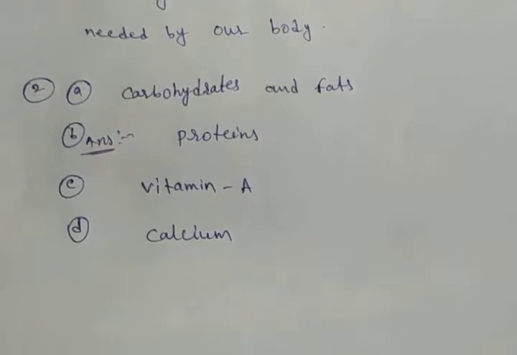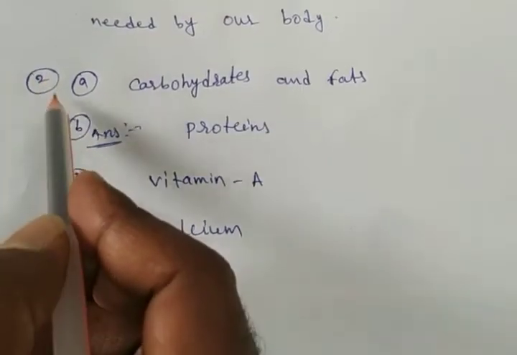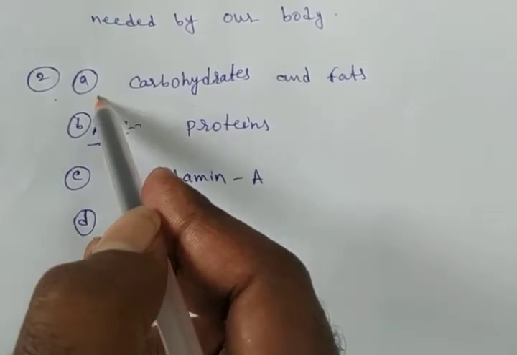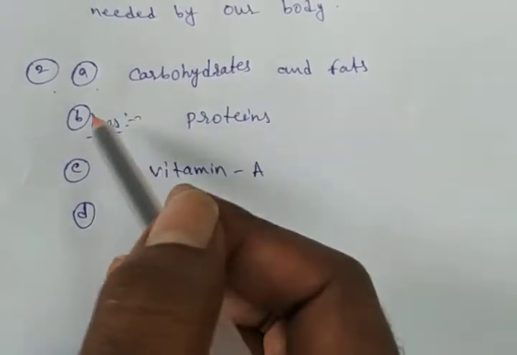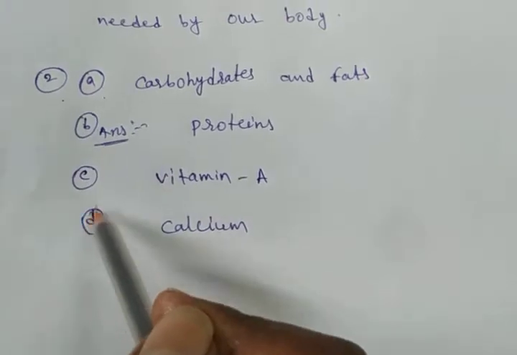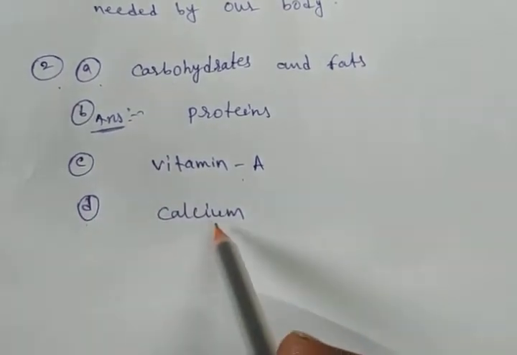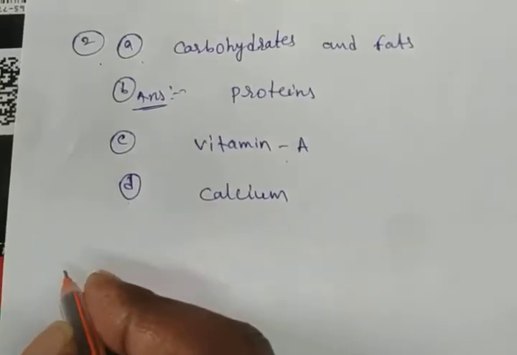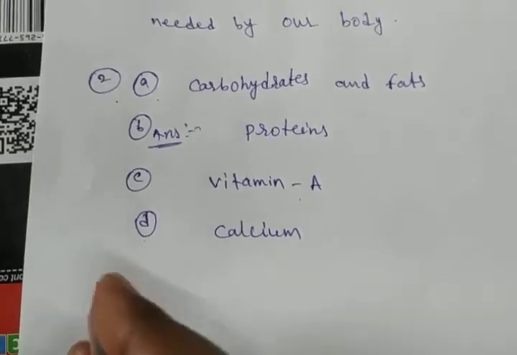Okay, this is the second question. In second question there are four parts, A, B, C, D. A is carbohydrates and fats. B answer is protein. C answer is vitamin A. D answer is calcium. Now I am going to the third question.